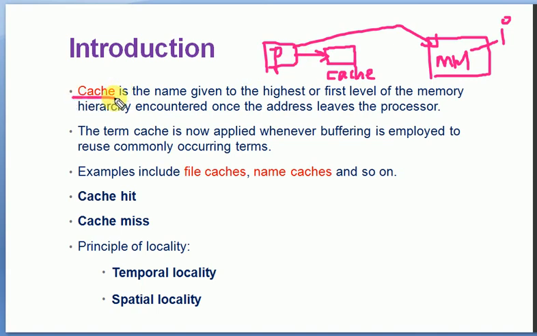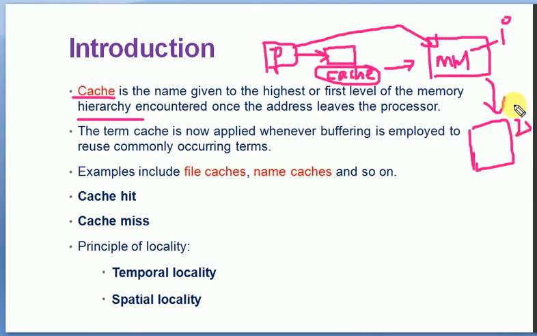A cache is the name given to the highest or first level of the memory hierarchy. Nearer to the processor we have the highest or first level of memory, which is called the cache. Then we have the primary memory, and then we have the secondary memory. If data is required, it will initially check the cache memory. If it is not available in the cache memory, it will check the primary memory.